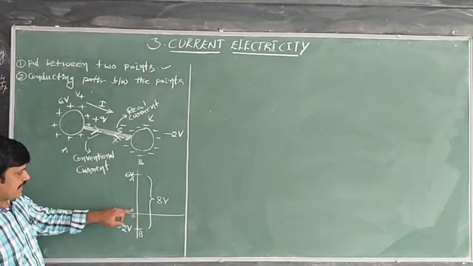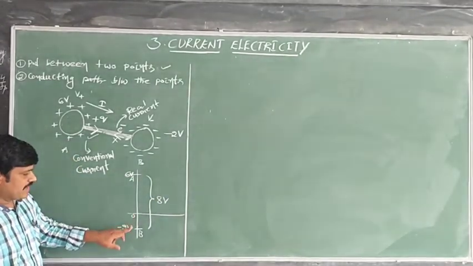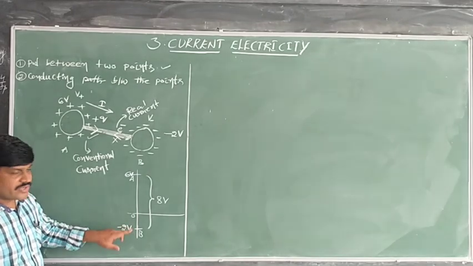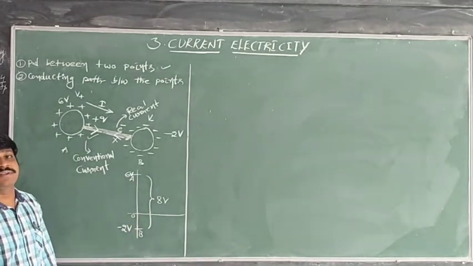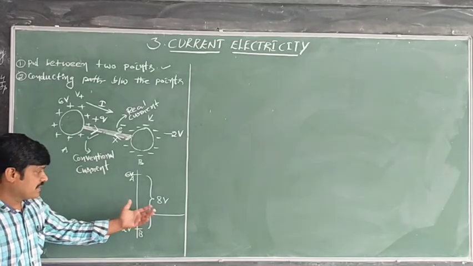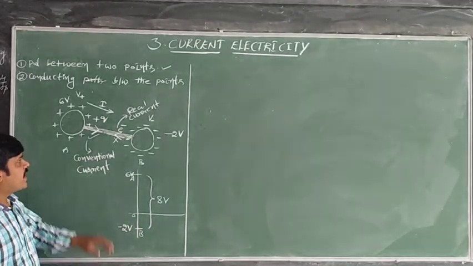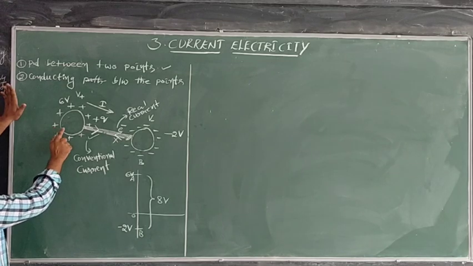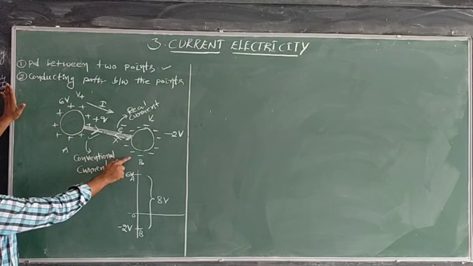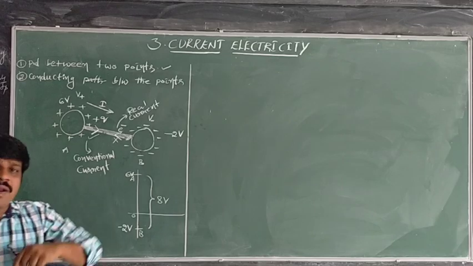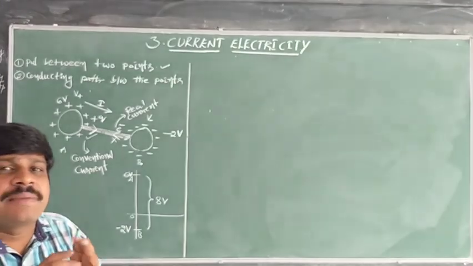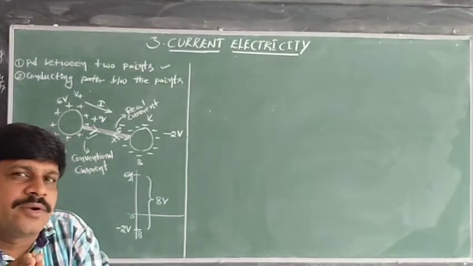That means from here to here is a difference of 6 volts, and from here to here 2 volts. So the total potential difference is 8 volts. Then, sir, do the charges flow from point A to point B or from point B to point A? At what limit, till what limit can the charges flow from one point to another point?